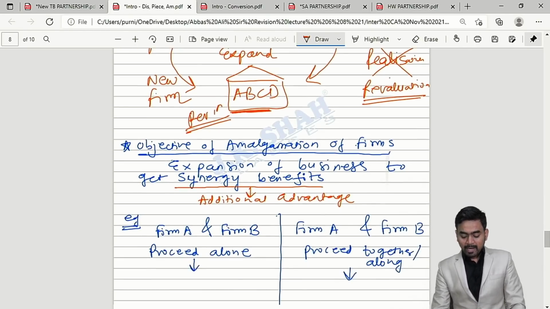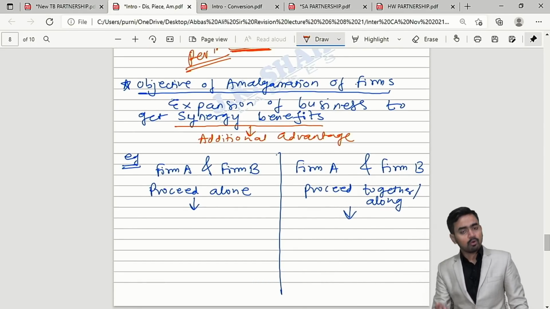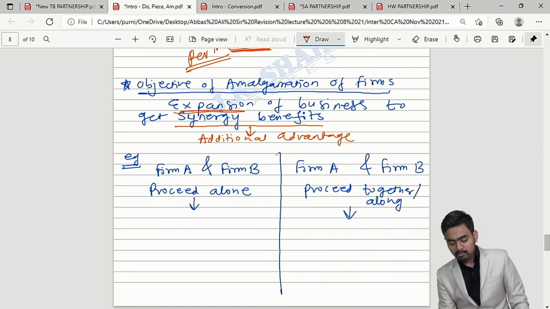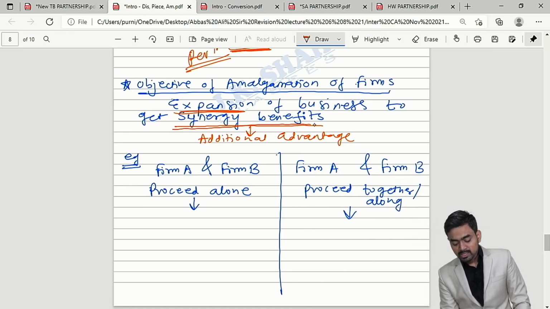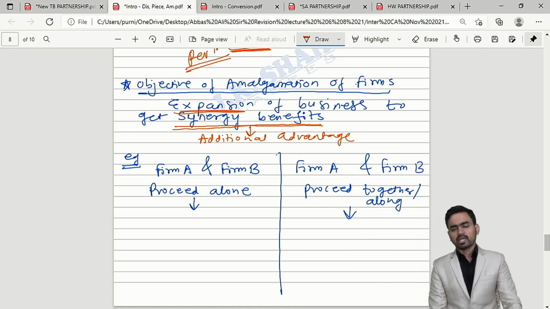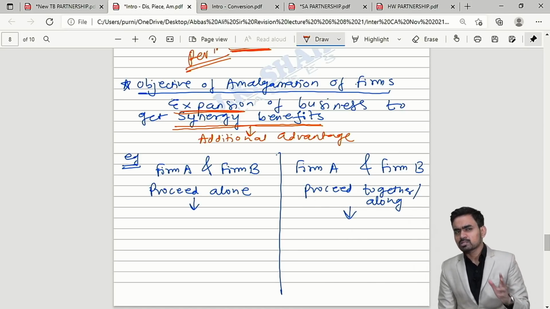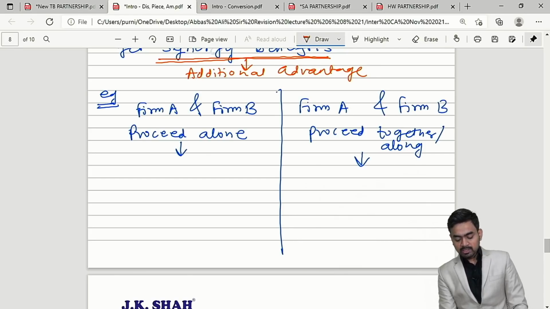Okay, my dear students, what is the objective of amalgamation of firms? Already mentioned, expansion. But sir, what advantage will we get out of it? You will get some synergy benefit. Synergy benefit. Sir, can you explain the meaning of synergy benefit with an example? Yes, see on the screen. I have taken two examples. There are two firms, firm A and firm B.